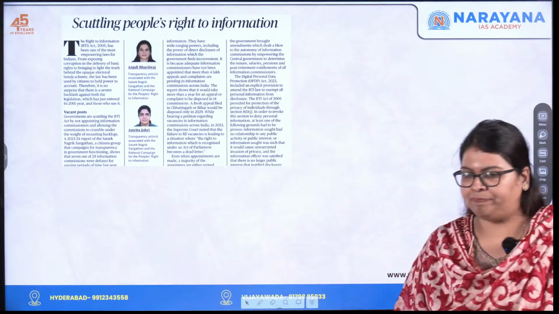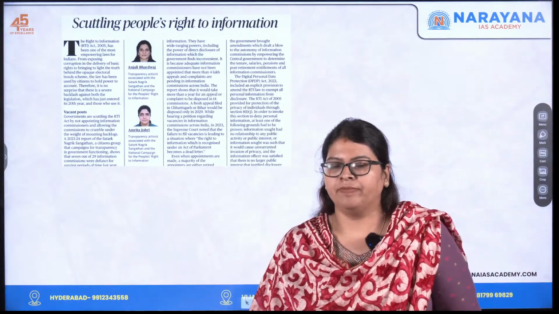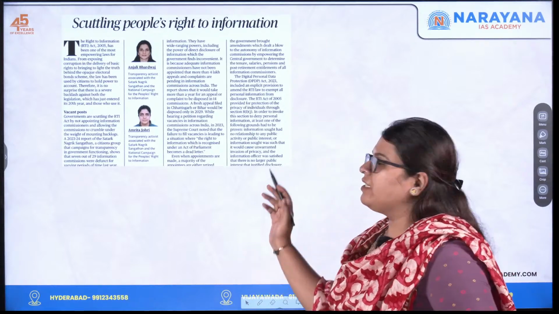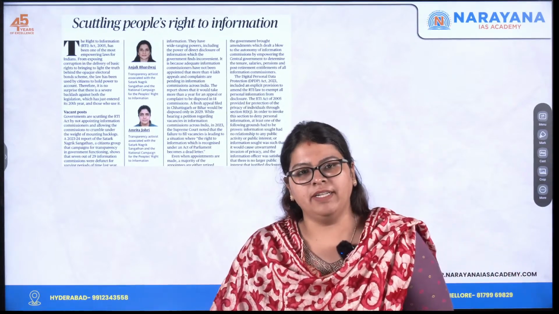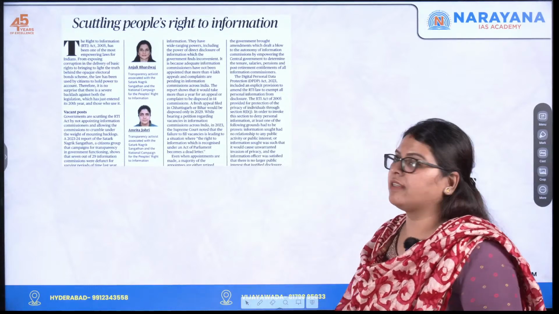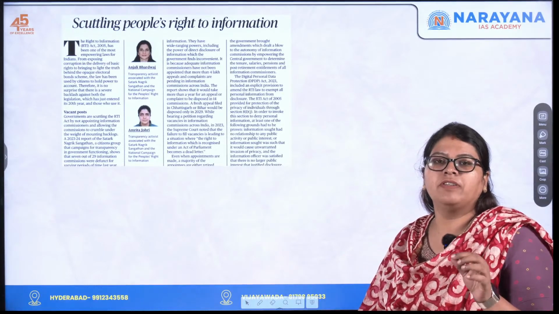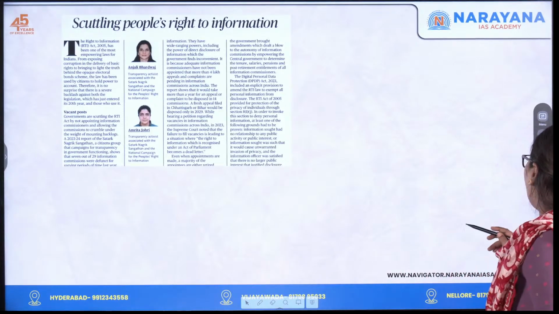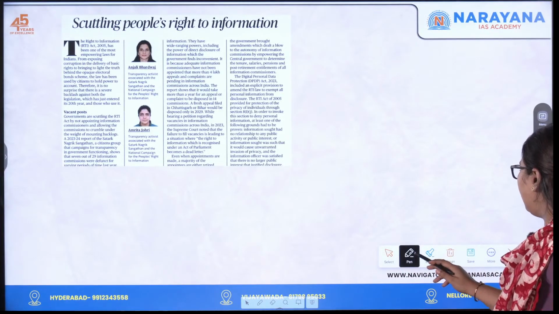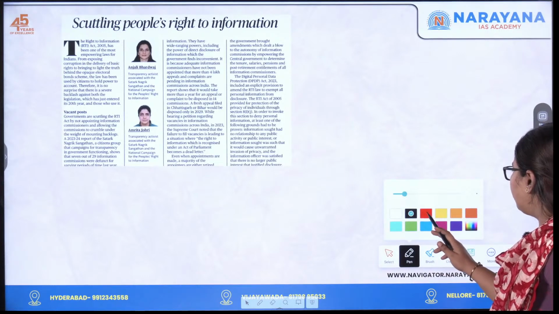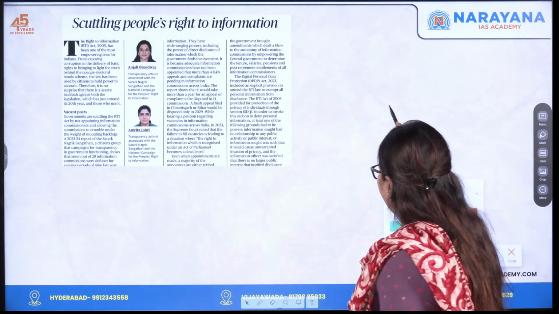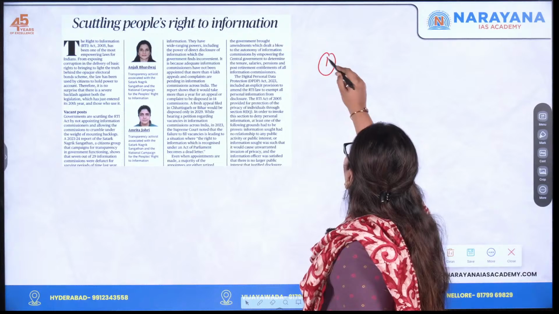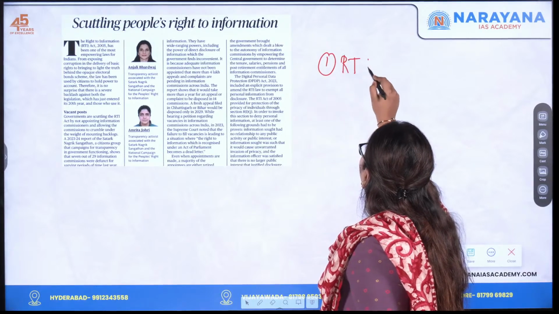Yeah, fine. So yes, this is the first article that we'll be discussing. This article discusses scuttling people's right to information. As I already told you, we will be discussing certain very important concepts. First, we'll understand what is right to information.